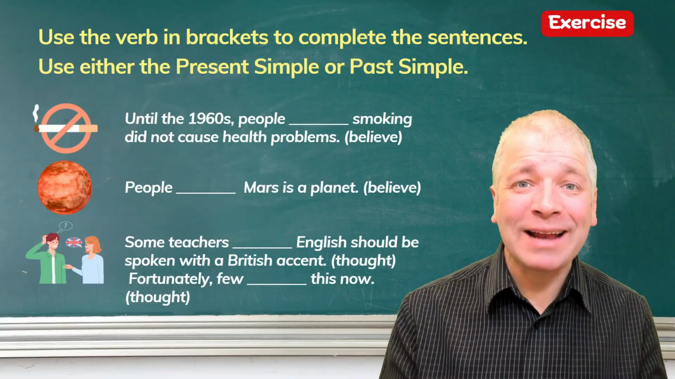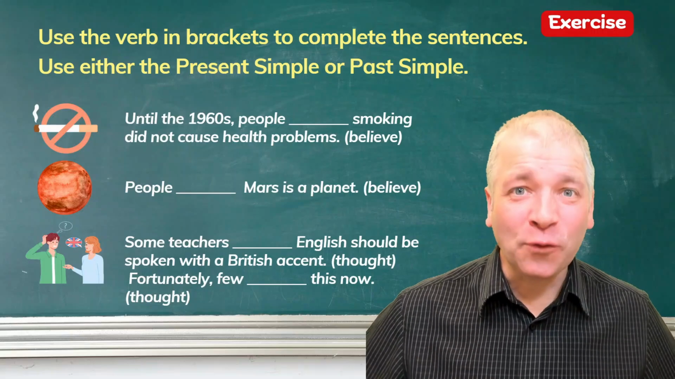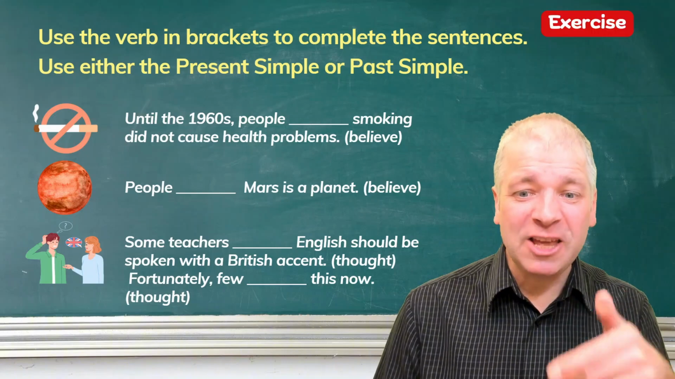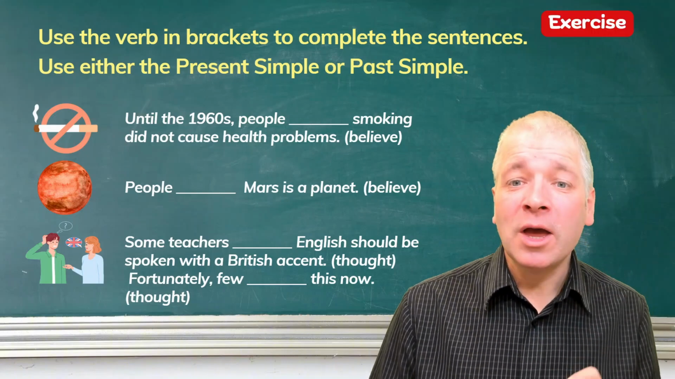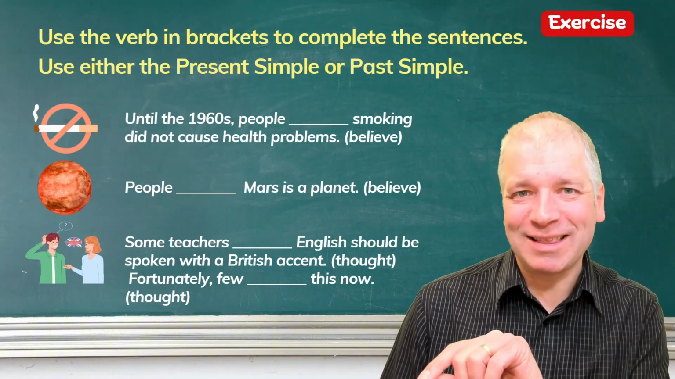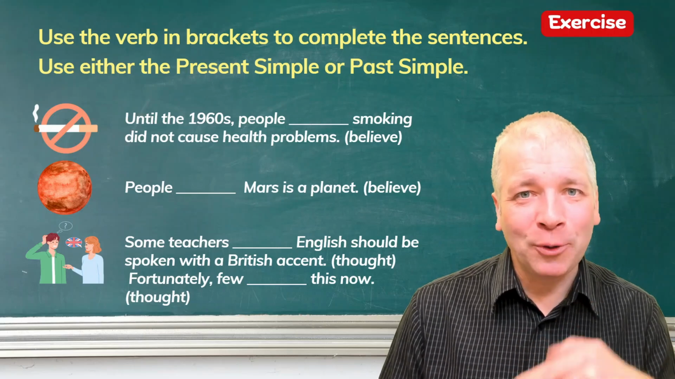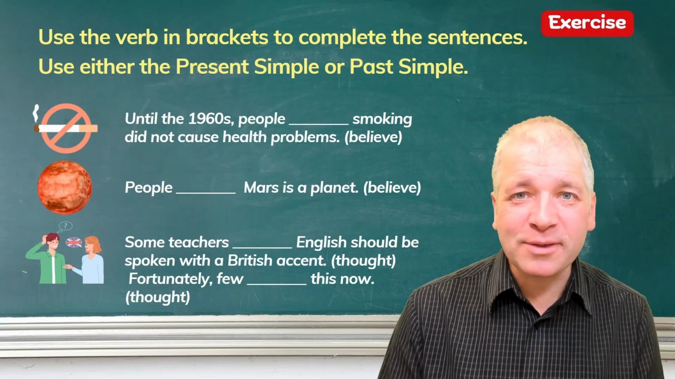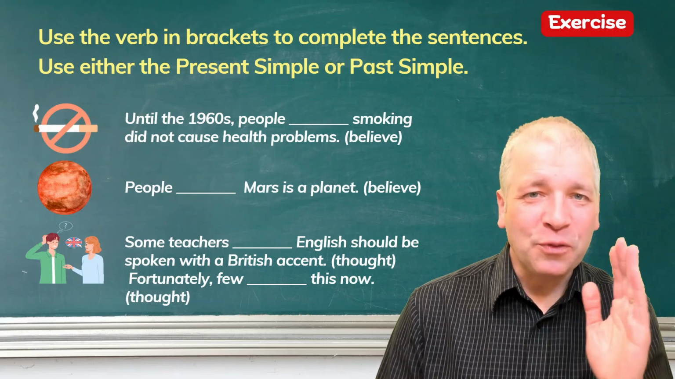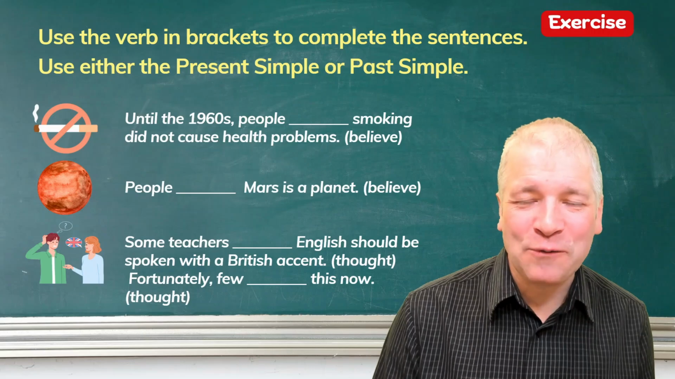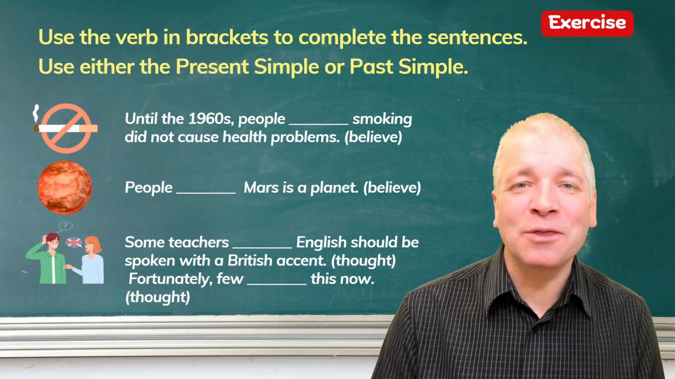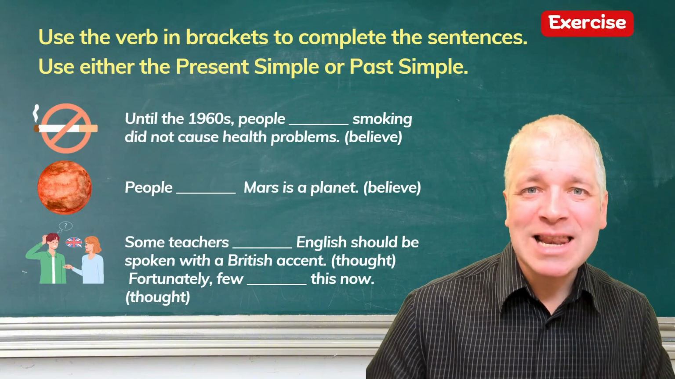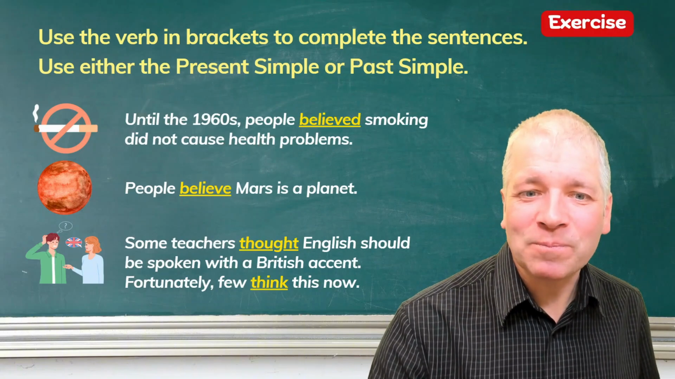Okay, now let's practice using the past simple for this purpose. Use the verb in brackets, so that's believe, think and think, to complete the sentences. So change the verb and put it into the gaps, but use either the present simple or the past simple to do that. Think about it now, pause the video if you need more time, and then restart the video to see the answers. Okay, let's go through the answers now.